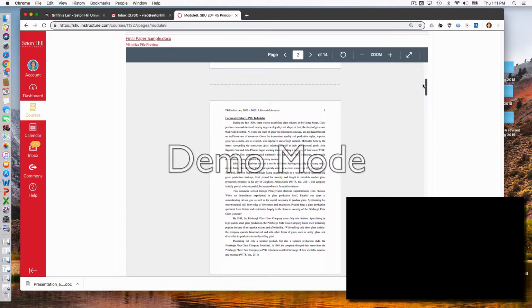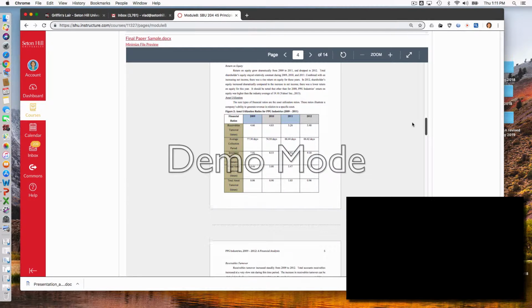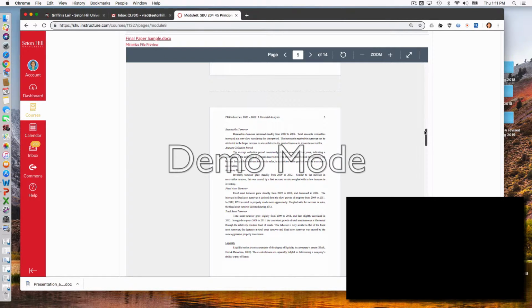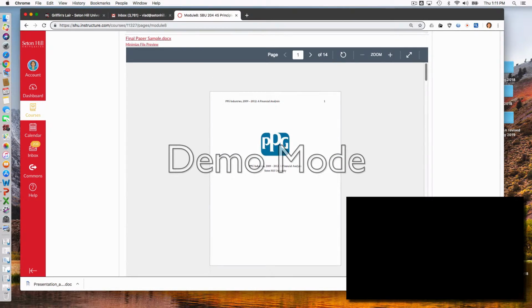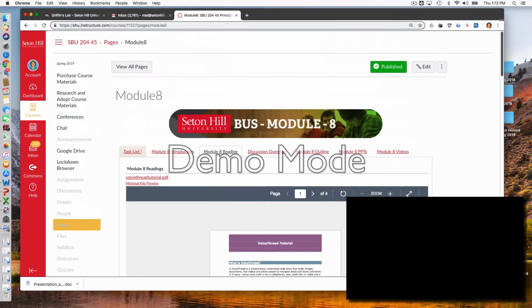You start with an introduction and then you go through all the financial ratios for 4 years. That was an older paper, but you can go as recently as 2018, 17, 16, 15. By this time, 2018 should be out and posted, but if not, go 2017 and older. You can follow this format, but also look at the guidelines here. This is what you have to analyze for each of the companies. So basically, this is it: quizzes, exams, paper, and paper presentation in VoiceThread.